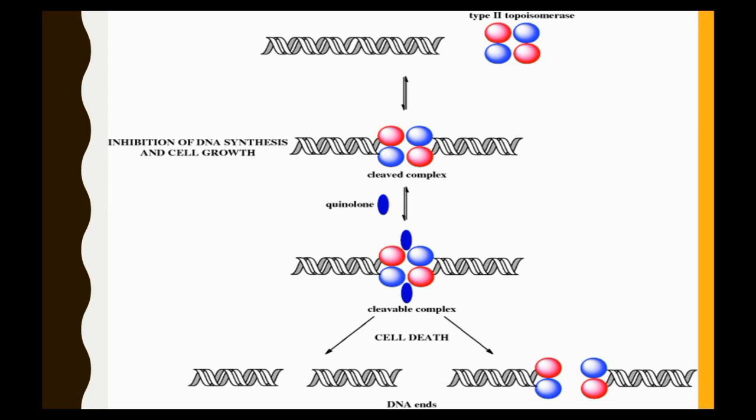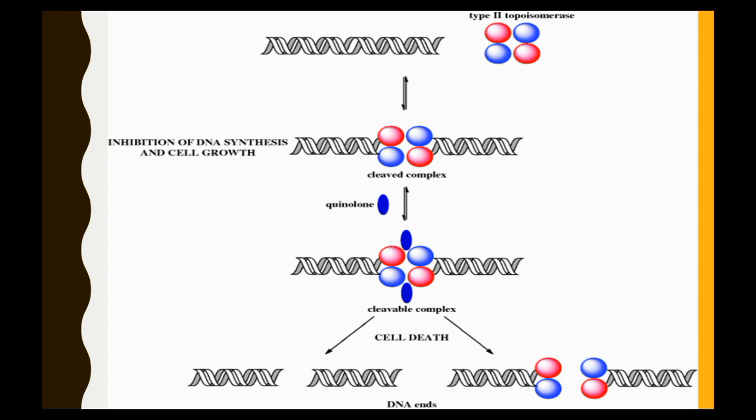The cleaving process to be continued by the topoisomerase will be blocked, and in place of this enzyme a complex will be formed by the topoisomerases and the fluoroquinolones, so the further process cannot continue in the replication, and this may lead to cell death.